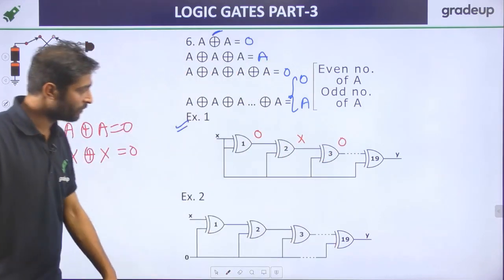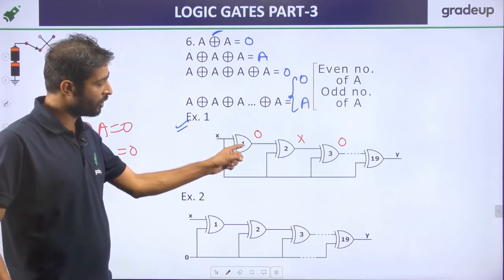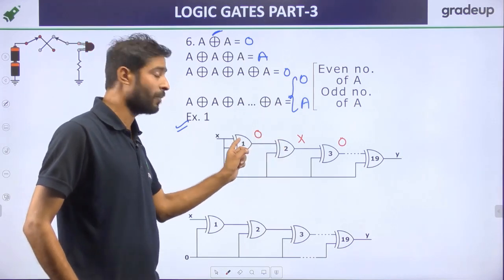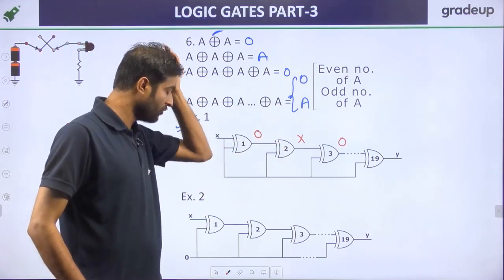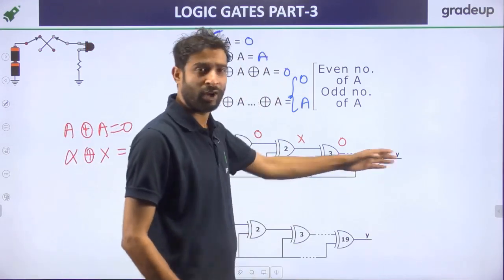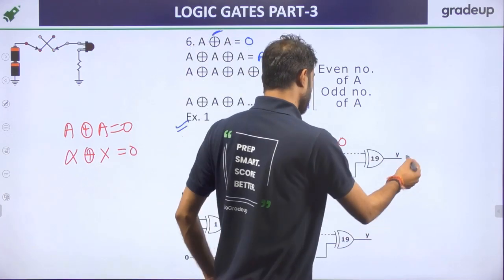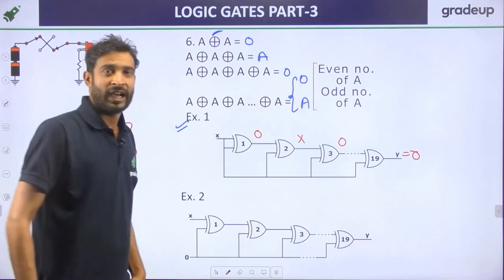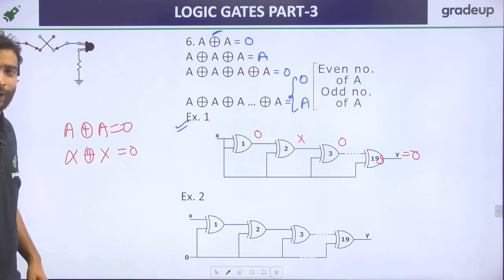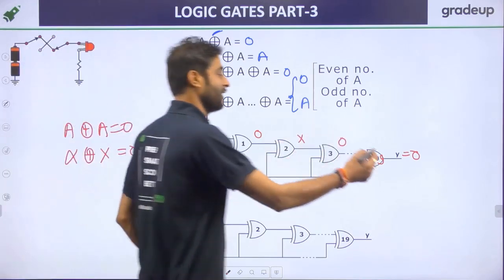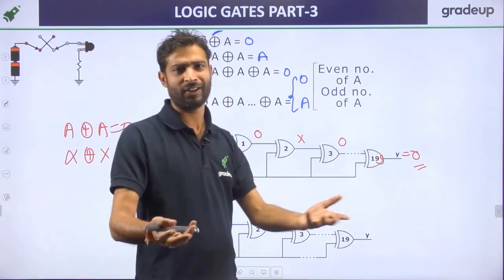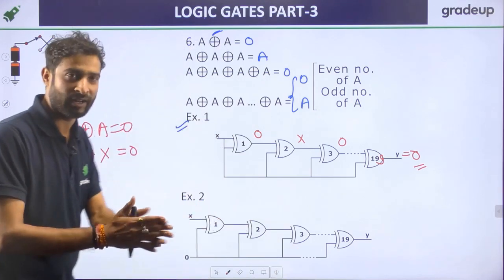Now we can comment on it. For an even number of XORs, the output is 0, and for an odd number of XORs, the output is x. Wait, correcting: for x XORed an odd number of times the result is x, and for an even number it is 0. So 19 is an odd number, so the answer will be 0. If we make it a little more complicated and ask 199, is that tough now? No, again the answer is 0. And if they ask about 2 lakh, it is an even number, so the answer is X. Everybody is getting the point.